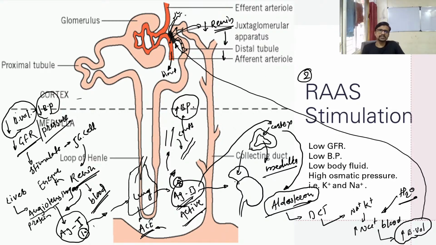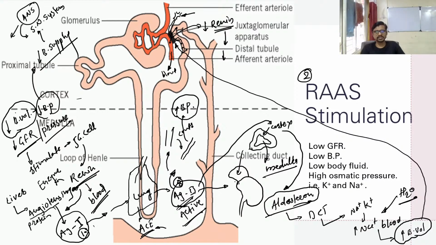Okay, now the nervous system. Here in the sympathetic nervous system, there is a low supply to the sympathetic nervous system because of low blood pressure. Okay, so we know the blood pressure is low, that's why there is low blood supply to the sympathetic nervous system, and then the sympathetic nervous system gets stimulated. It's a part of the autonomic nervous system, ANS, which has sympathetic and parasympathetic parts.